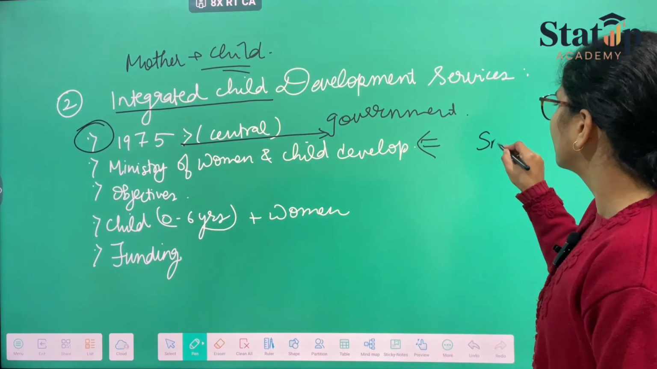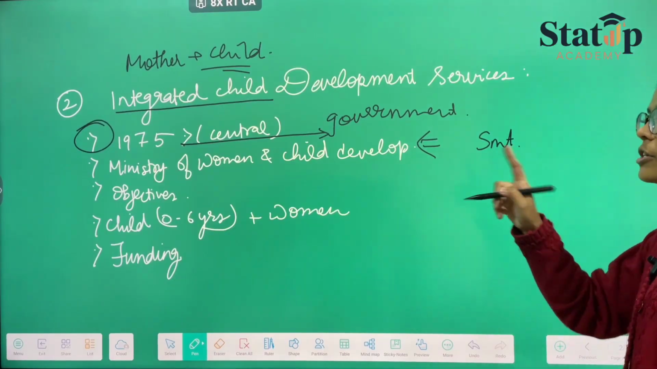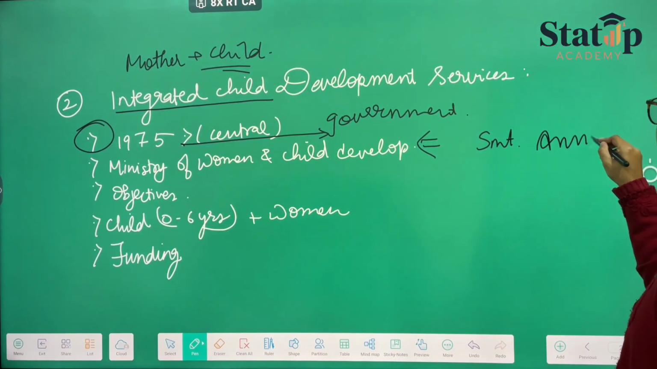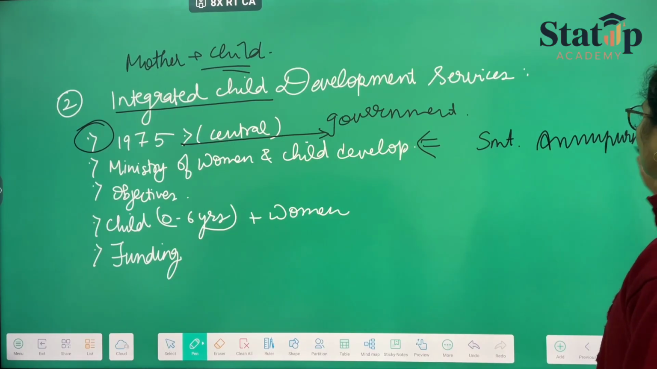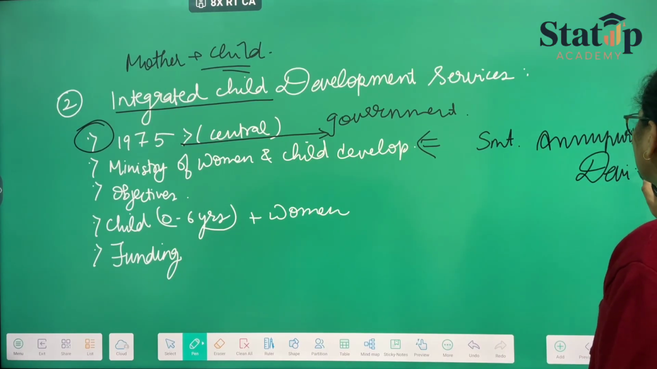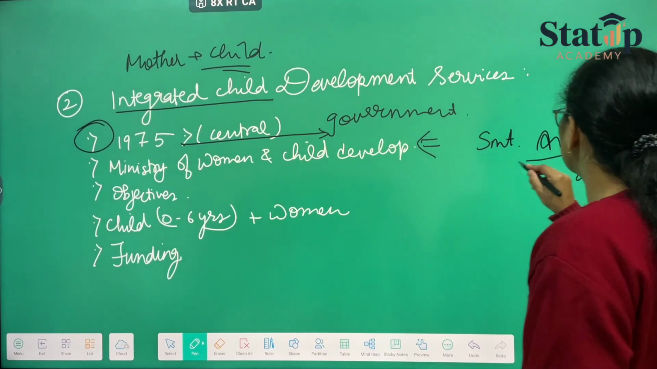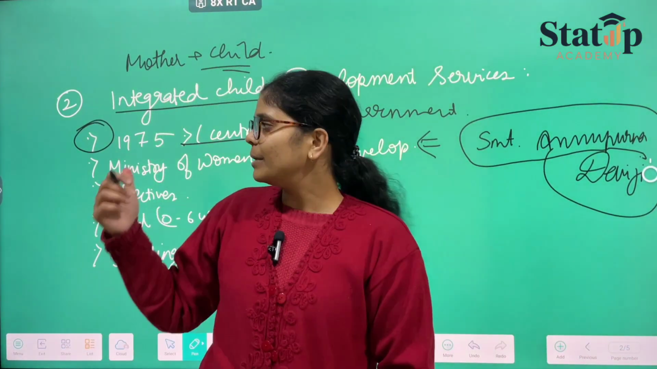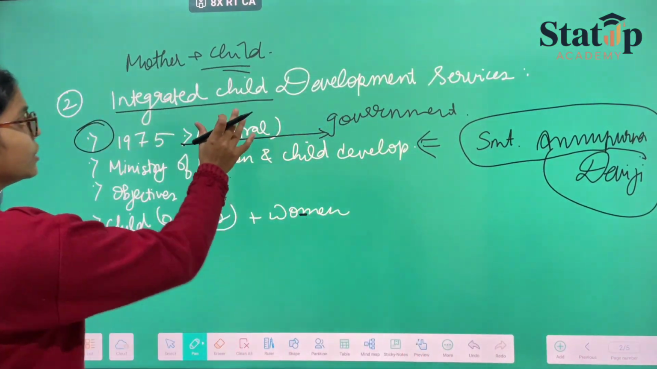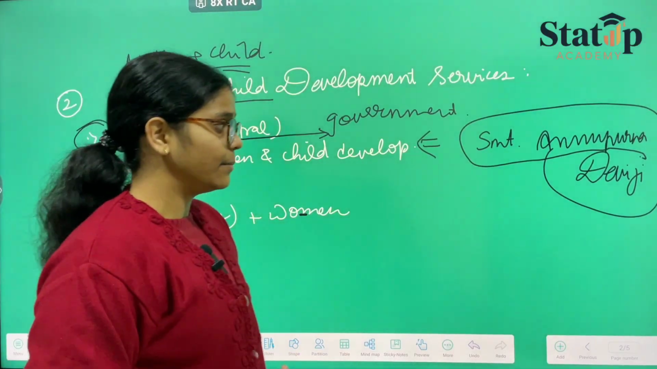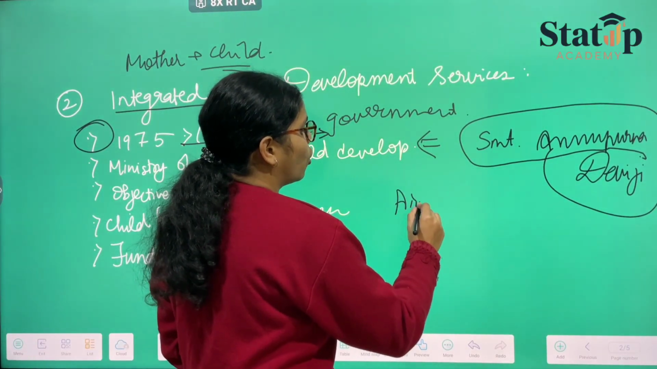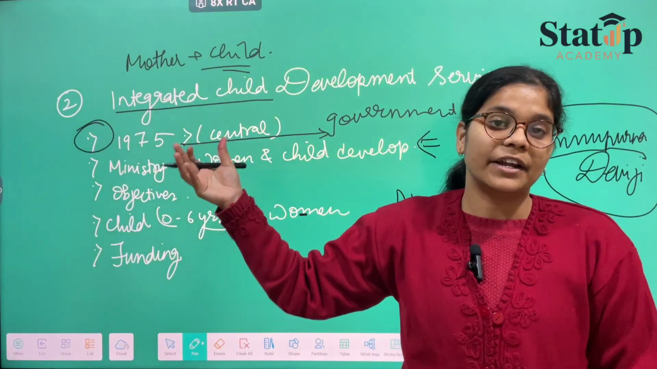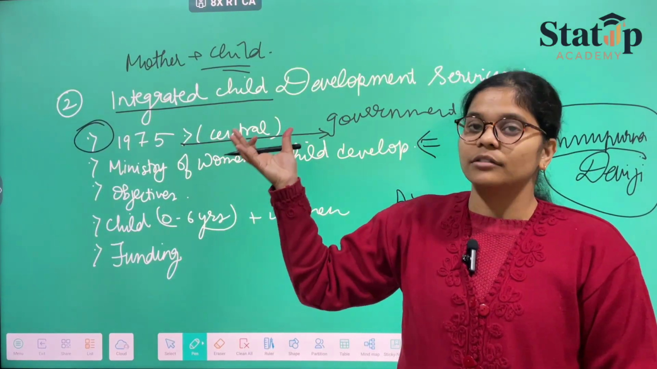And the current minister of the Ministry of Women and Child Development is Annapurna Devi ji. Okay. So you should know who is behind this. So the minister I have told you, and now let's know the aim. What will the aim be? Obviously, since they are referring to children and women's development,